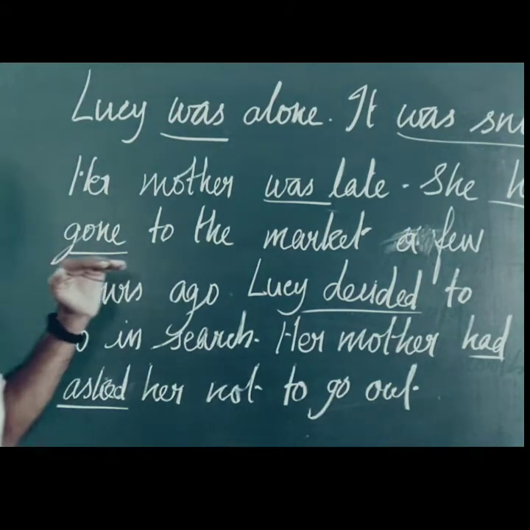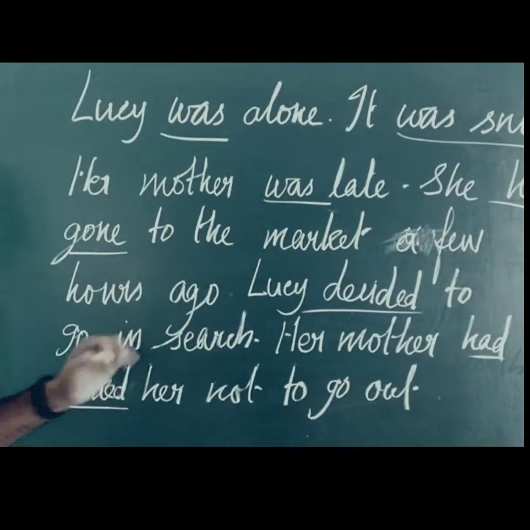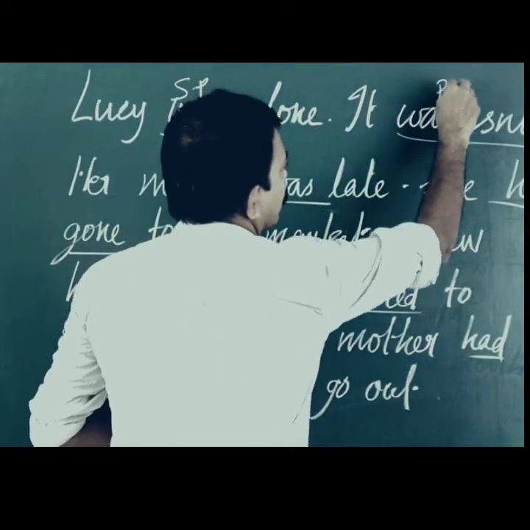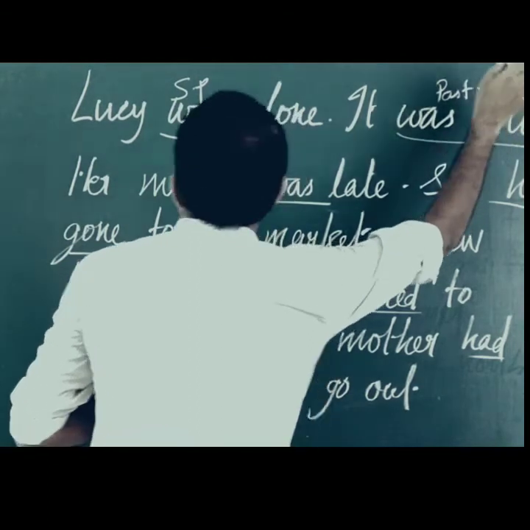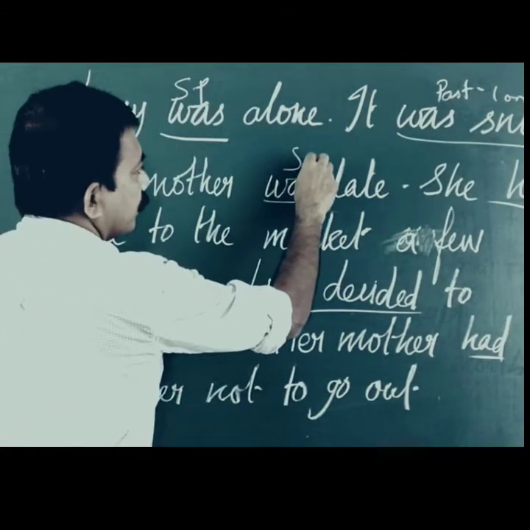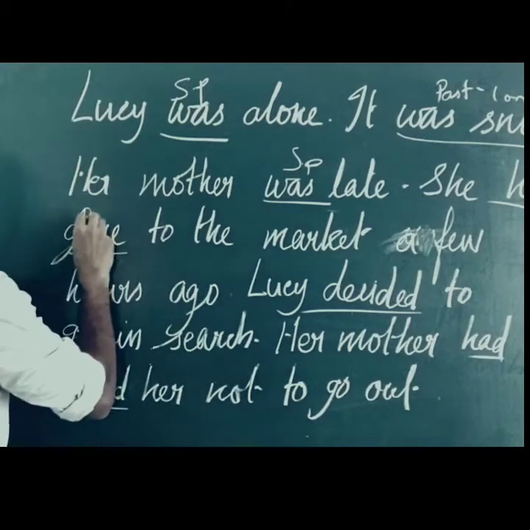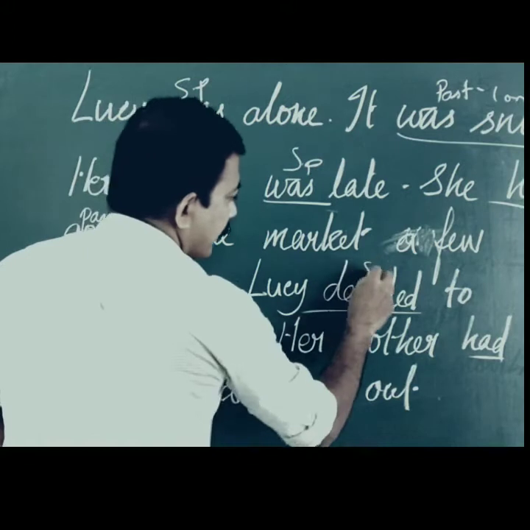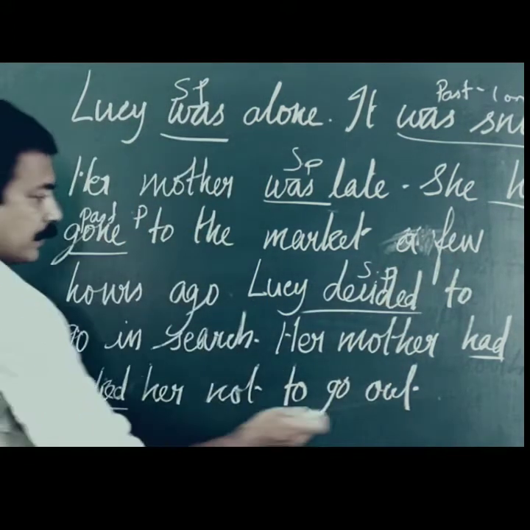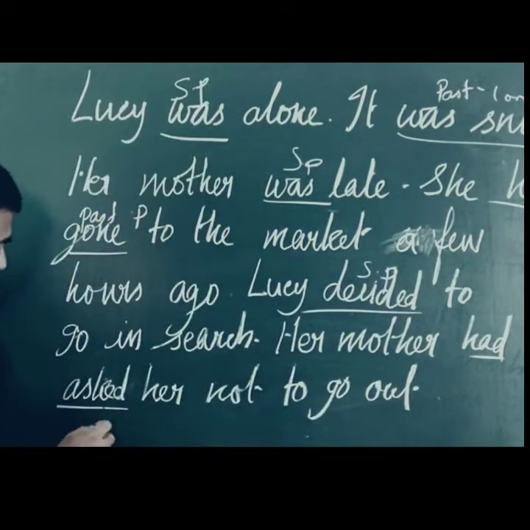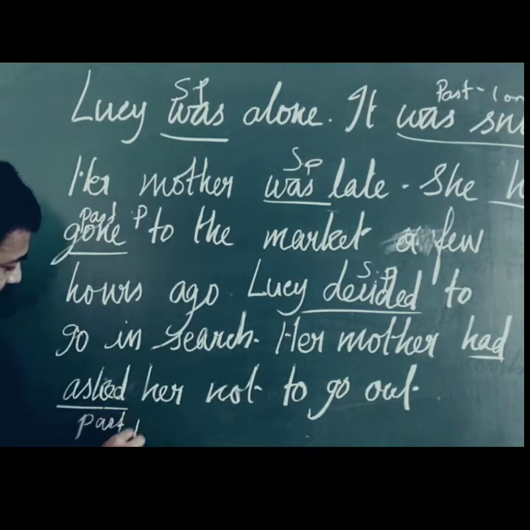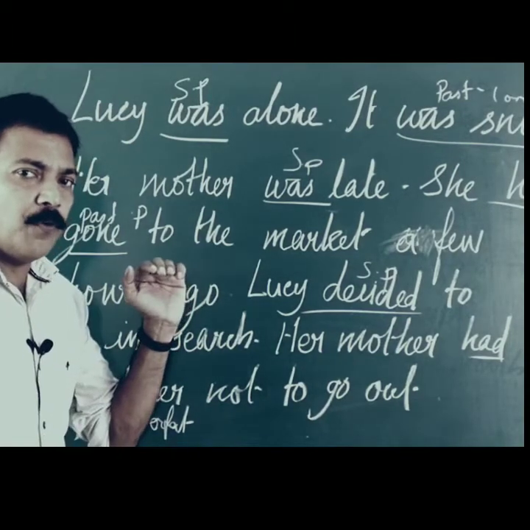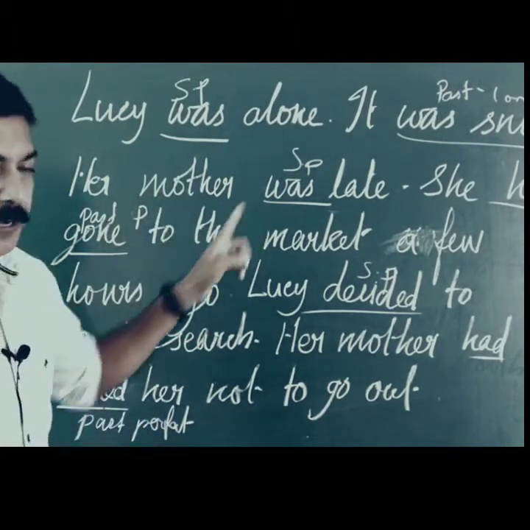So by looking at the structure of the verb, we can see which are simple past. We have simple past. This is past continuous. And we have simple past. Had gone, past perfect. And decided, simple past. And had asked, past perfect. And now you see why I used two past perfects here.